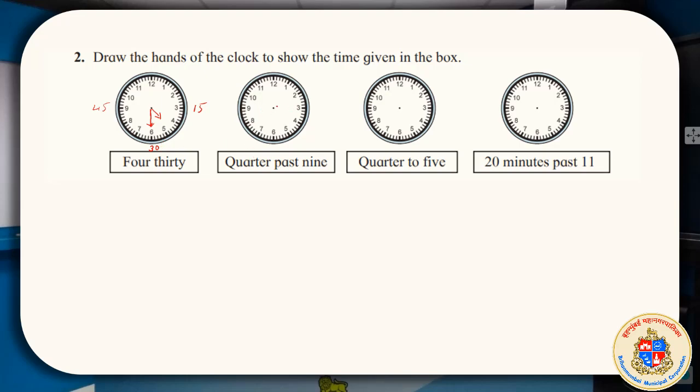9:15. Quarter past means the minute needle must be at the quarter. Quarter means 1 quarter, right? Quarter means 15 minutes, right? And past 9, that means 9 is over. 15 minutes ahead. Not 10, not even half. So the hour needle must point somewhere between 9 and 10, but close to 9, somewhere here. You will draw with a scale.